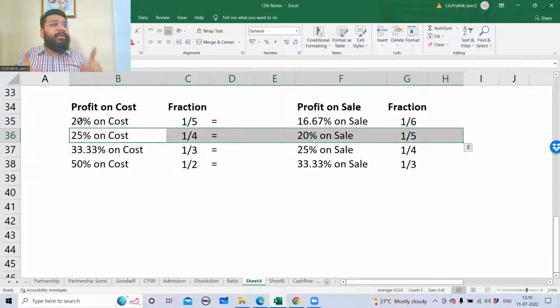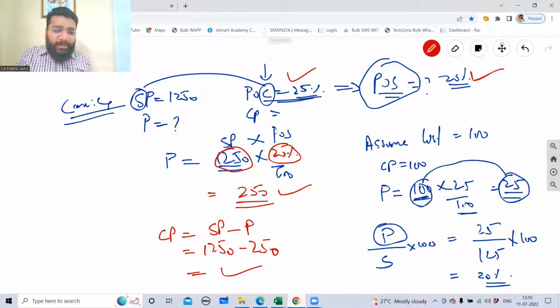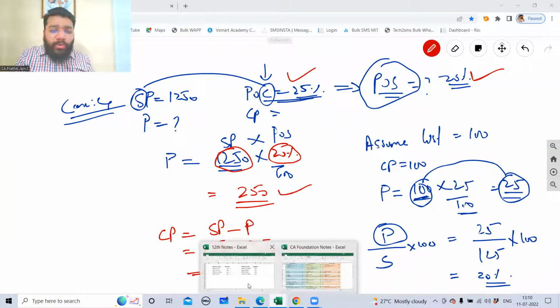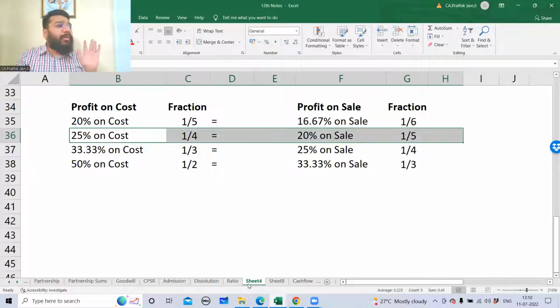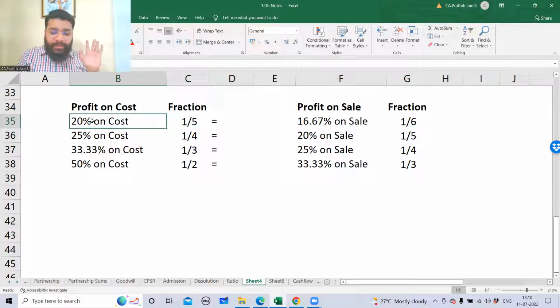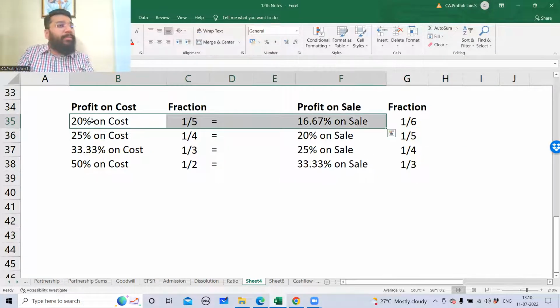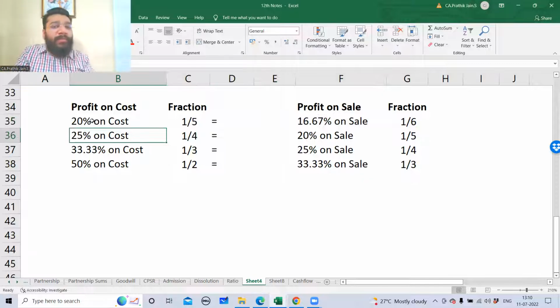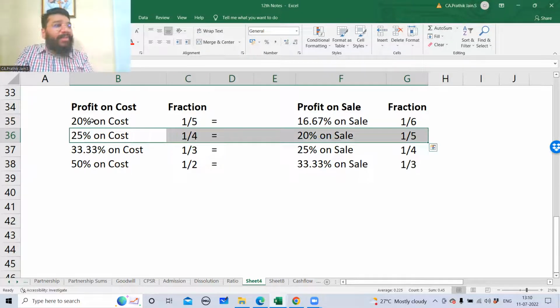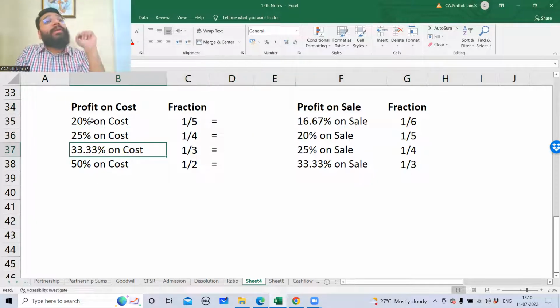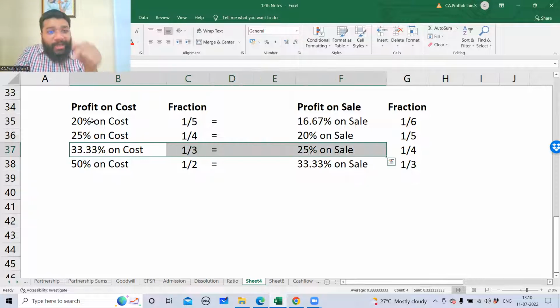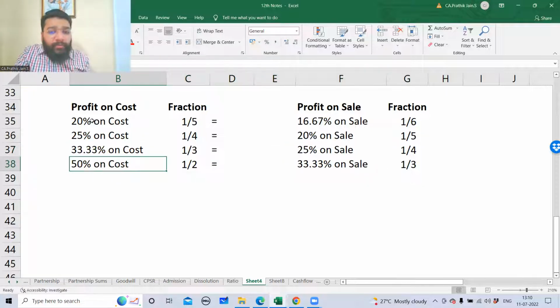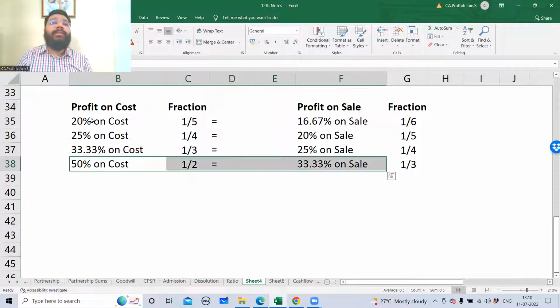For this, you can keep it in memory. If any questions other than this comes, then you have to use this technique and calculate. Because in my experience, most of the questions come from any of these 4 categories. If profit on cost is 20%, on sale it is 16.67%. If profit on cost is 25%, on sale it is 20%. If profit on cost is 33.33%, on sale always 25%. If profit on cost is 50%, on sale 33.33%.